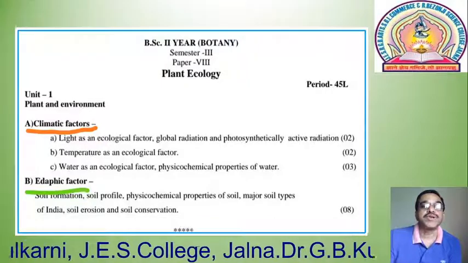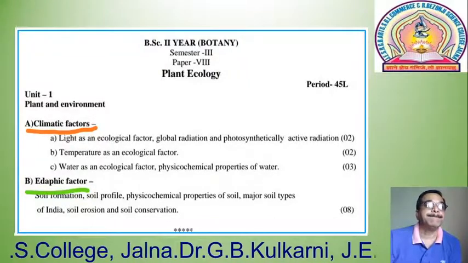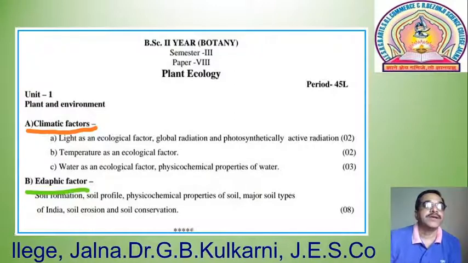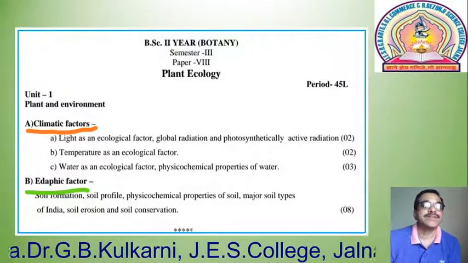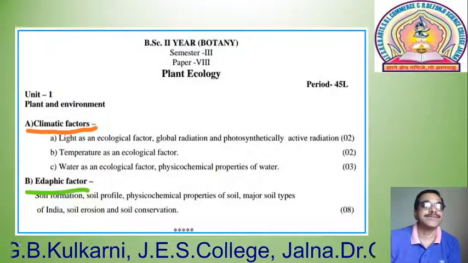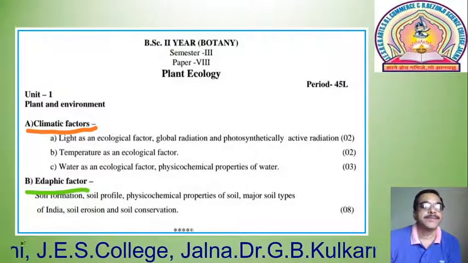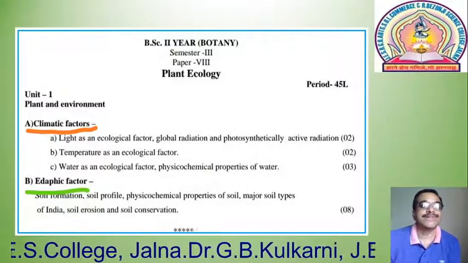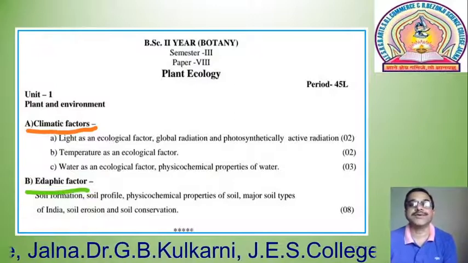This is about unit number 1, which is land and environment. It includes two subunits: climatic factors and edaphic factors. Climatic factors include light, temperature, and water. So light as an ecological factor: global radiation, photosynthetically active radiation.